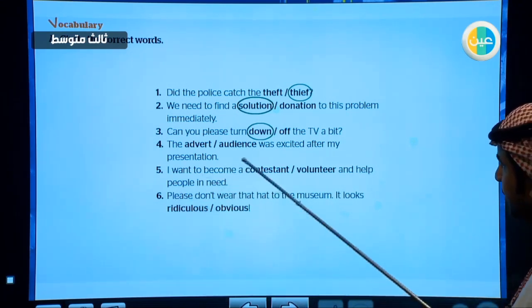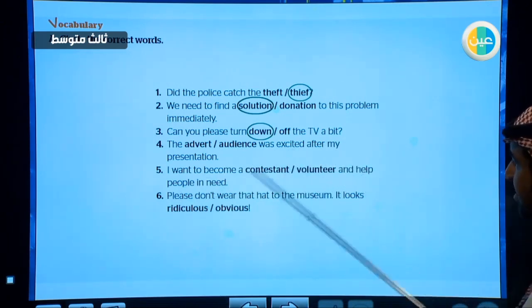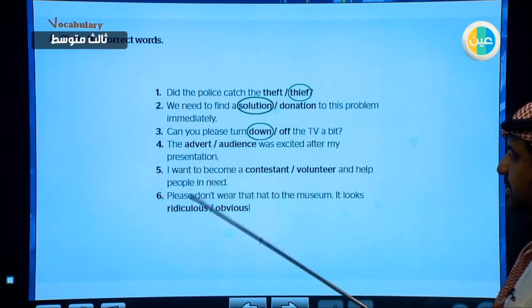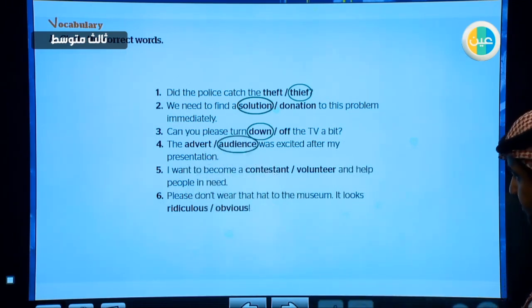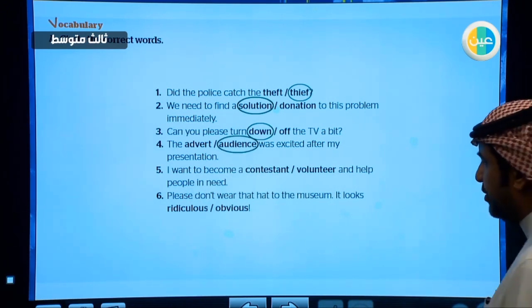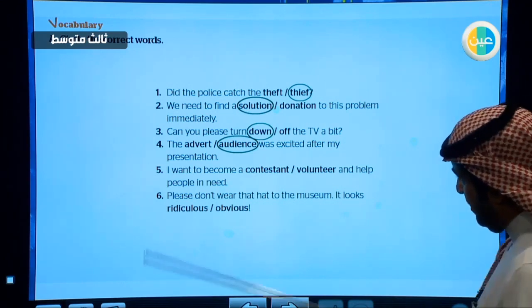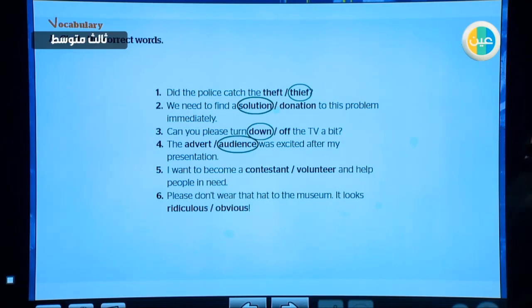The advert or the audience was excited after my presentation. Of course, it is the audience, and the audience is people who listen or watch something like a radio show or a presentation or whatever. I want to become a contestant or a volunteer and help people in need. Yes, people who usually help people in need are volunteers, who offer to do something or offer work without getting paid.